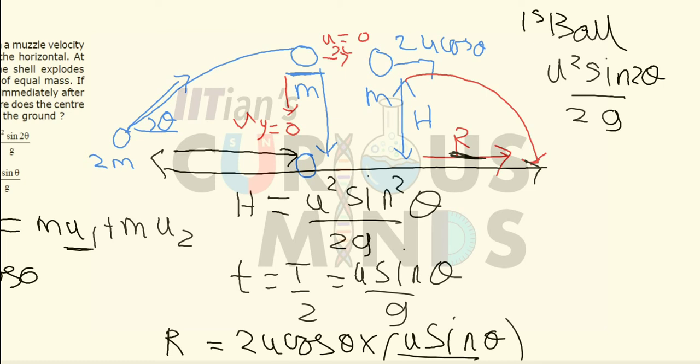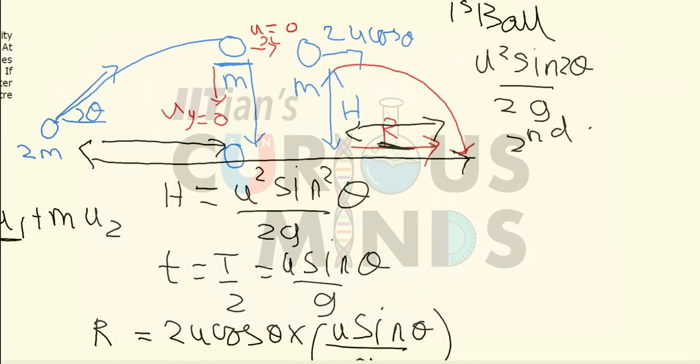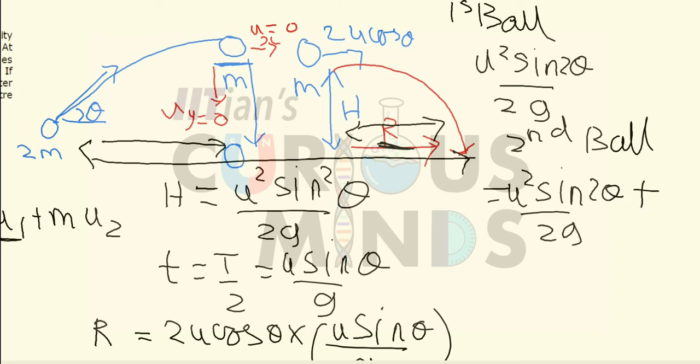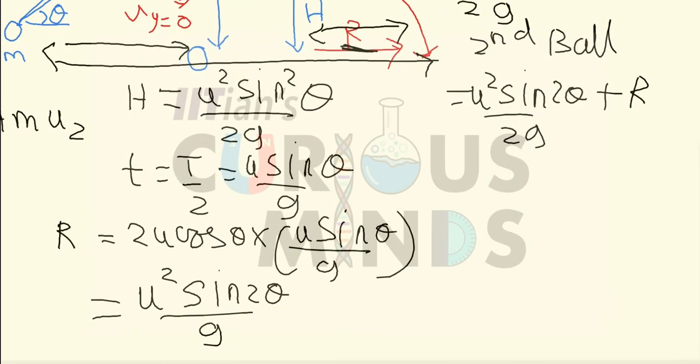So the first covers half of the distance, and the second ball covers a distance of u square sine 2 theta divided by 2g plus the range, and the range we have already found out, u square sine 2 theta divided by g. So the distance the second ball covers will be equal to 3 by 2 u square sine 2 theta divided by g.